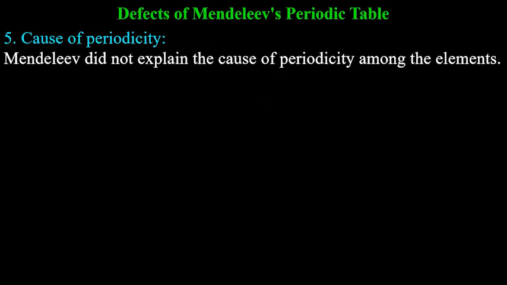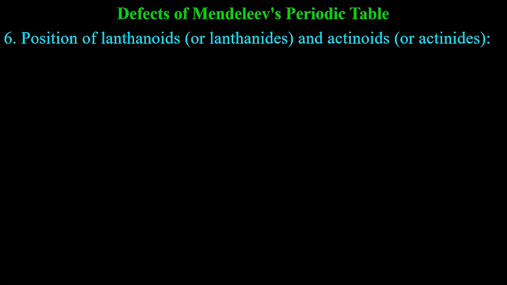Atomic number means how many protons will be there, how many electrons will be there, and on that basis, how many valence electrons will be there. So this was not possible in case of Mendeleev's table.